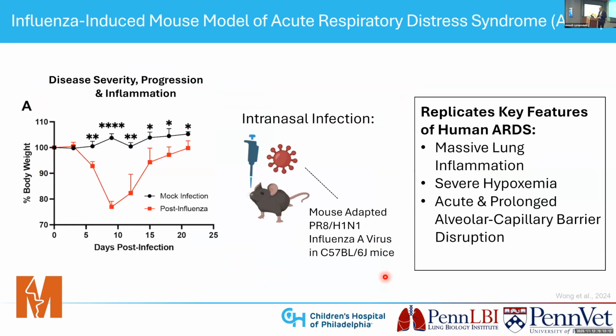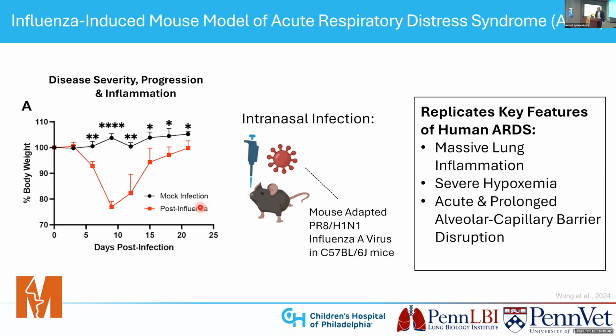Okay. So the model that we use in the Vaughan lab is a flu model of ARDS. So this is not your man flu, right? This is a severe form of the flu that results in massive lung inflammation, severe hypoxemia, and most importantly, similar to human ARDS, there's an acute and prolonged period of alveolar capillary disruption. And to do this, we intranasally infect mice with a mouse-adapted strain of influenza A called PR8.